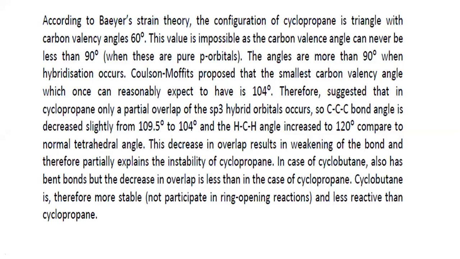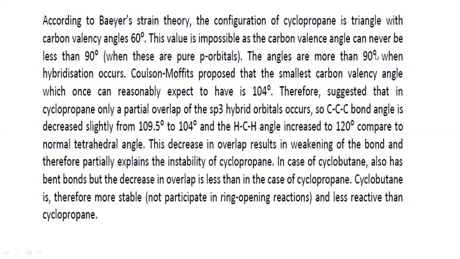What is the possibility? Whenever cycloalkanes are forming a ring structure, they are not going to form a bond angle less than 90 degrees when the p orbitals are overlapping with the carbon atoms. Their normal bond angle should be 90 degrees. That's why this theory has its own limitation. That is why Bayer-Strain theory has its limitations.